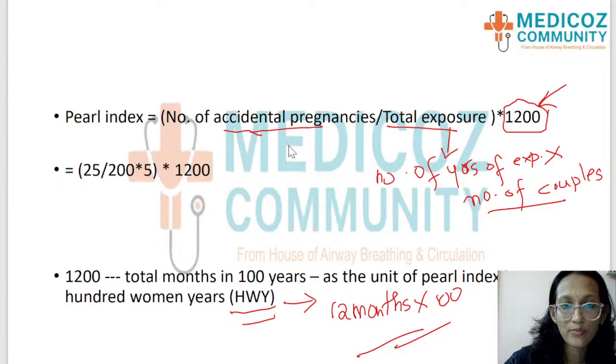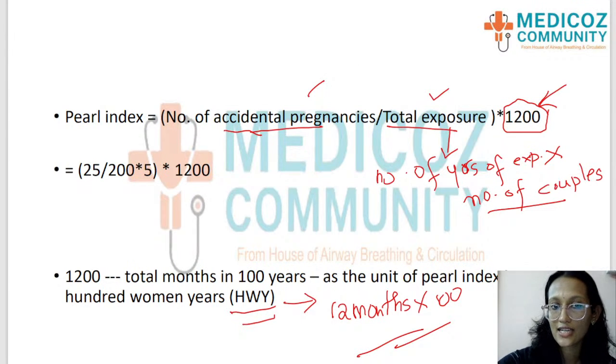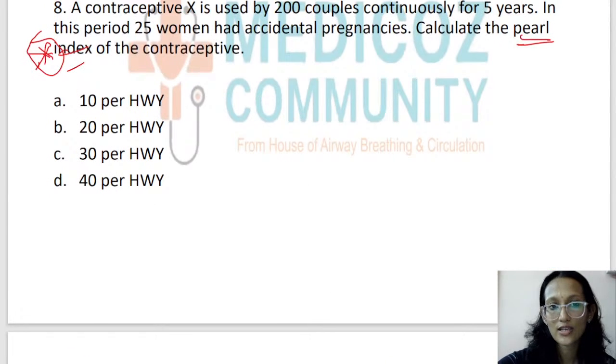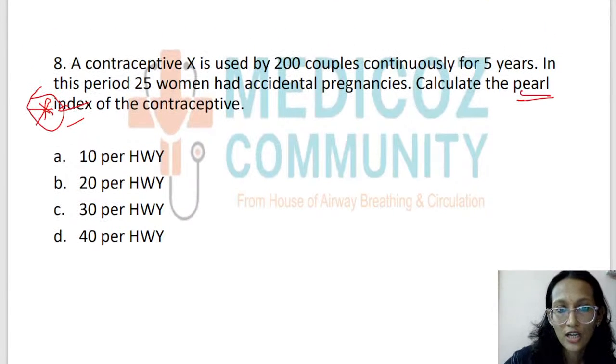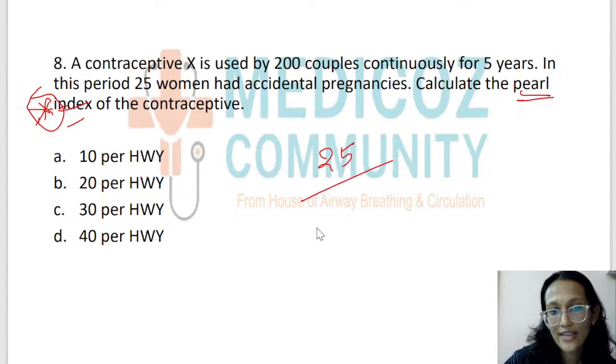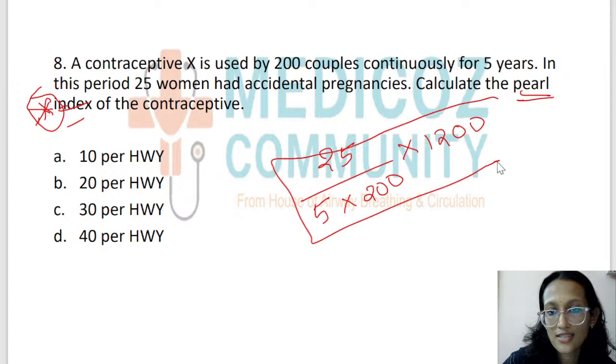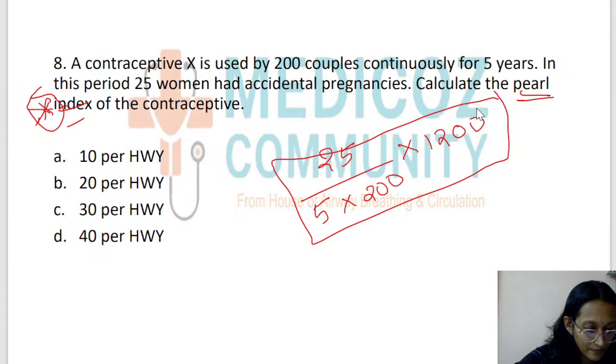The only change that will come is the number of accidental pregnancies will be different. The total exposure will be different. So students, please calculate and tell me what is the answer in our question. So we have 25 accidental pregnancies here, which is the numerator, and the exposure will be number of years of exposure, which is 5, multiplied by the number of couples, which is 200, and the whole thing is multiplied by 1200. Okay, that is the answer. How much will you be getting?